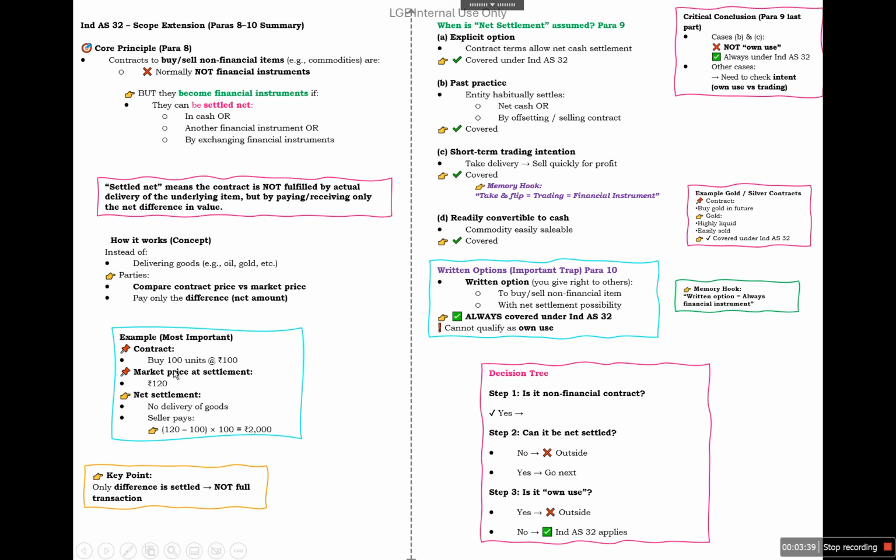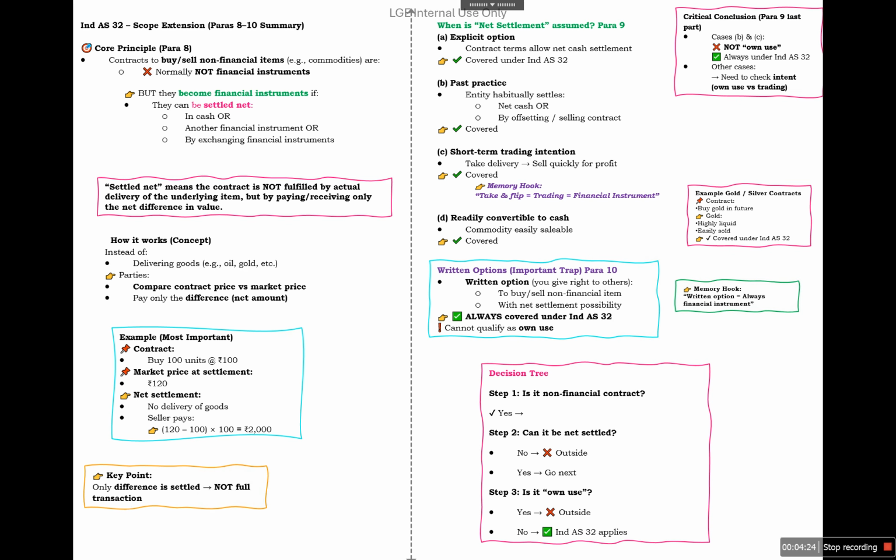For example, there is a contract to buy 100 units at the rate of 100, and the market price at the settlement date is 120. So if both the parties agree that there will not be any delivery of the goods, and there will be settlement of the net amount, at the settlement date the price was 120, and we bought at 100, so there is a difference of 20 rupees. Multiply by the units, so the seller will pay 2000. So if such transactions are there where net settlement is done, they will be covered by Ind AS 32. So here the key point is that only the difference is settled, not the complete transaction.